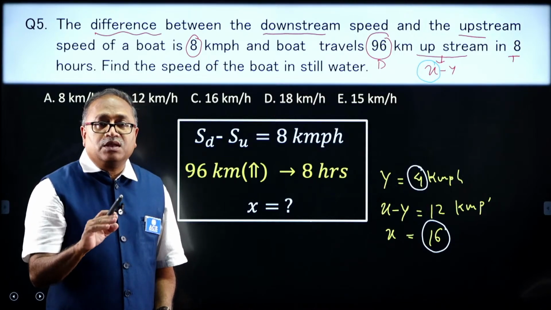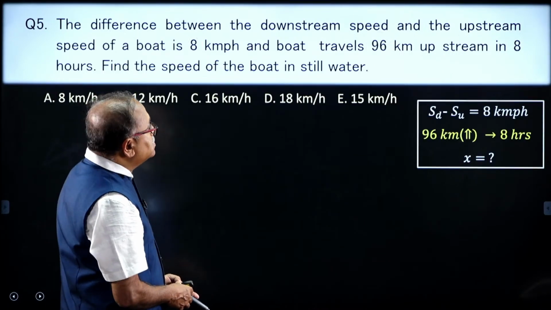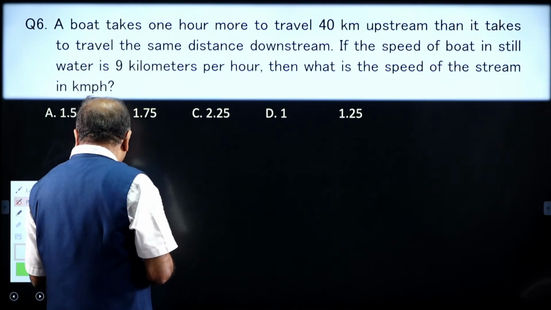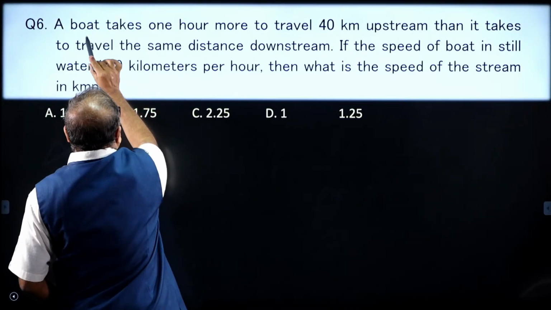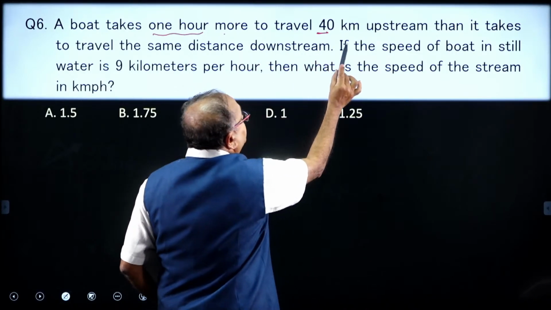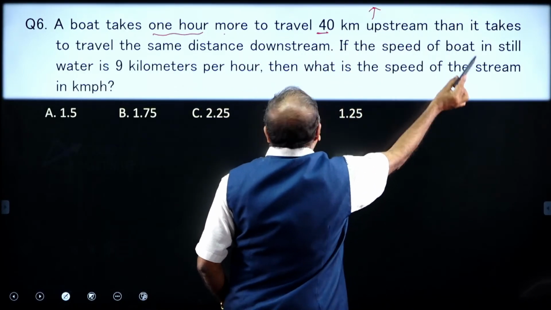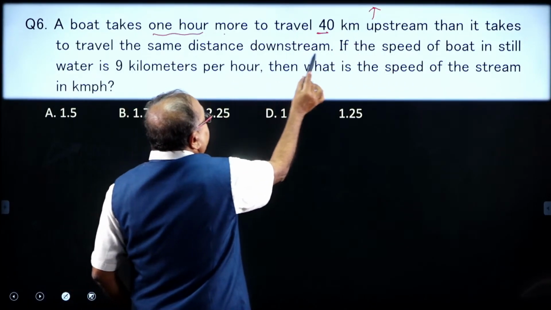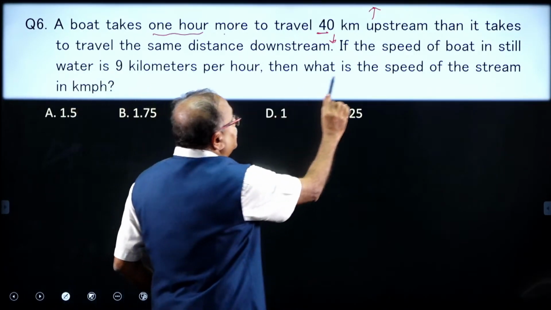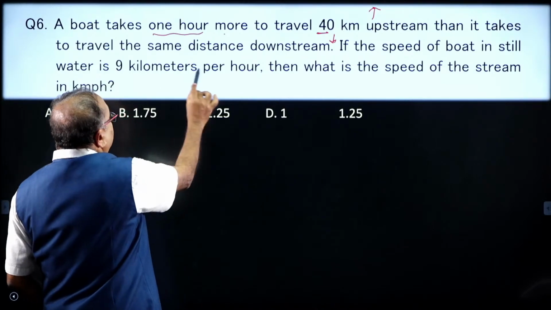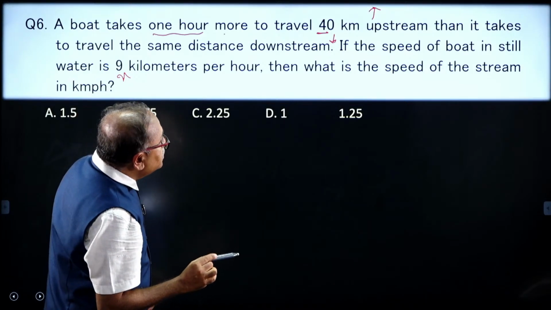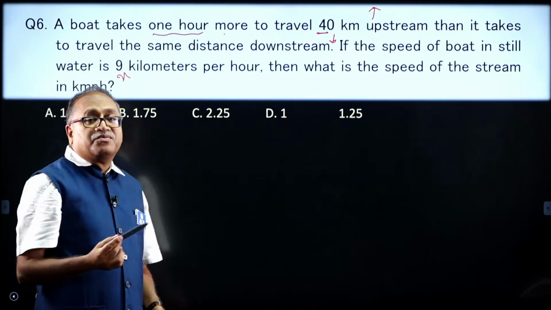I am moving on to the next question. Let us understand it. If you are not able to answer, it is okay. The boat takes 1 hour more to travel 40 kilometers upstream than it takes to travel the same distance downstream. The speed of the boat in still water is 9 kilometers per hour. So, we have x, the speed of the boat. What is the speed of the stream in kilometers per hour?